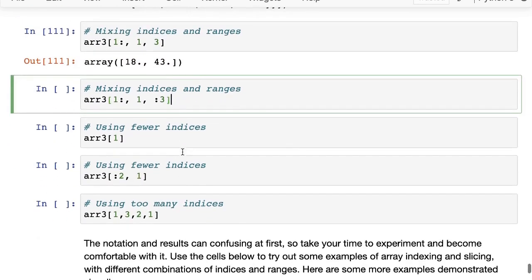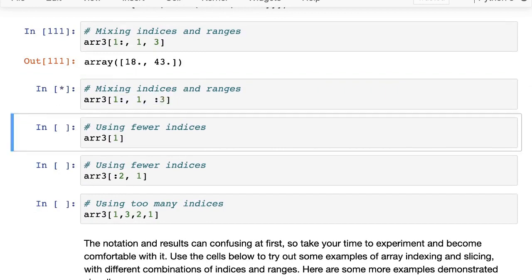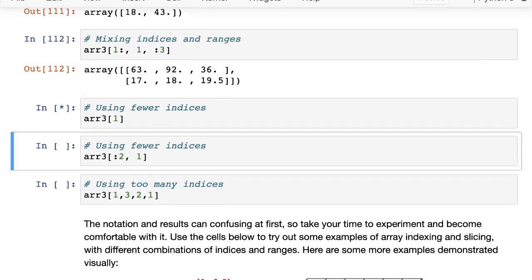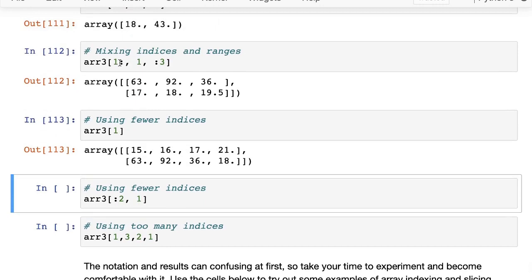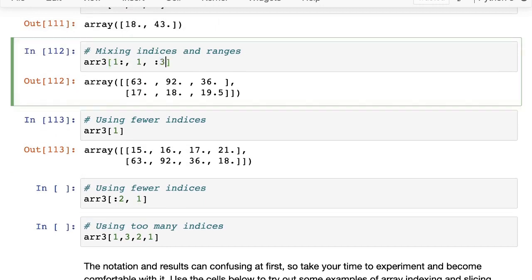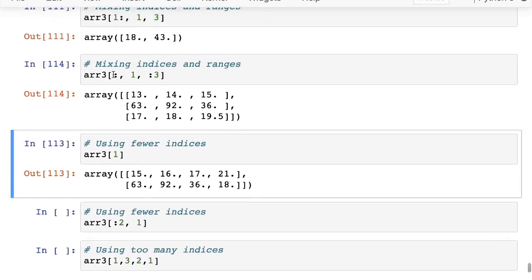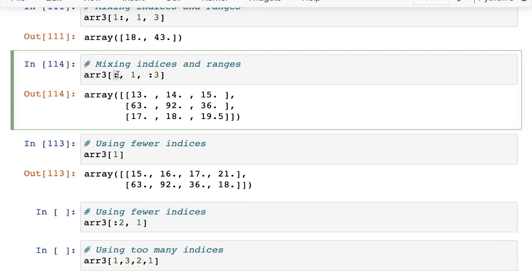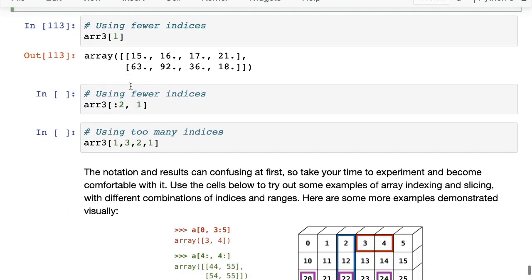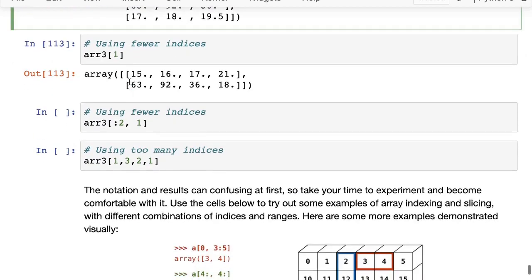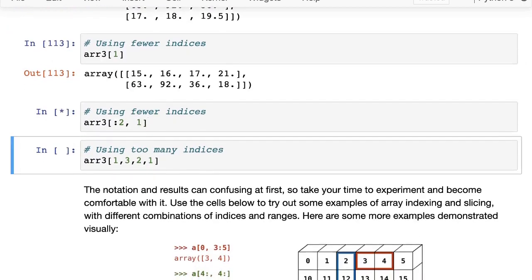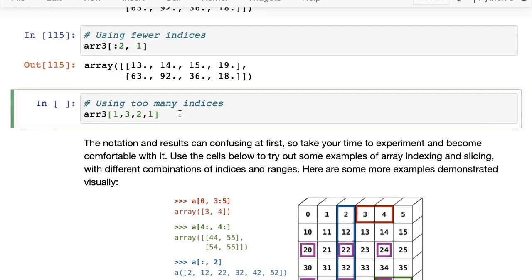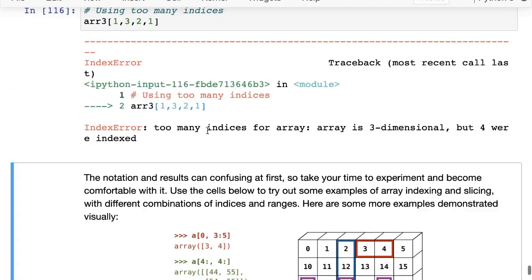Okay. And then here is another example where we have 2 ranges and then you have 1 index in between. And here you have fewer indices. One thing that you can also do is, if you want to go all the way from start to end, then you can just put a colon, and that will preserve that entire dimension completely. No selection will happen there. You can also use fewer indices, so if you have 3 dimensions, you can use 1 index, you can use 2 indices, you can use 3 indices. But if you try to use too many indices, you will get an index error.